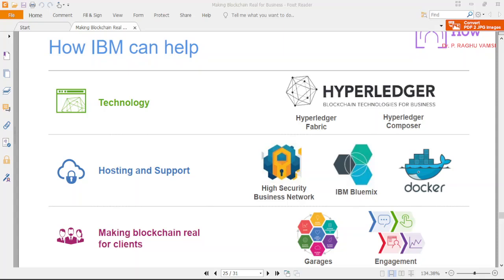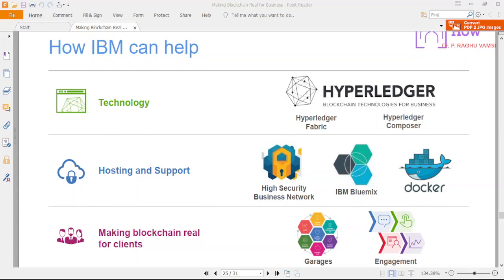Basically, this is a permissioned blockchain, or we can say a permission-based enterprise blockchain. The reason we call it permission-based is that it is a private blockchain. You can create only a private blockchain with this Hyperledger Fabric.